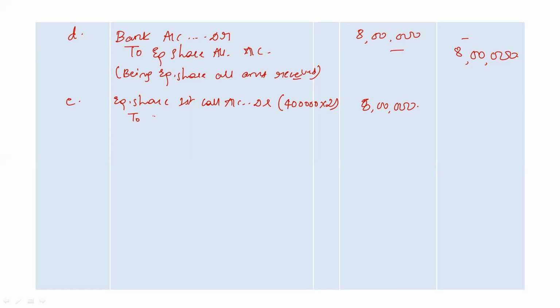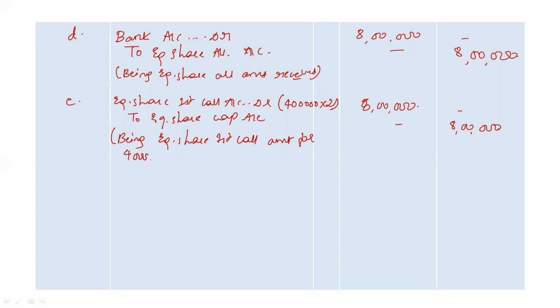To equity share capital account. This is the entry, correct? 8 lakh rupees. Write narration: equity share first call amount for 4 lakh shares due. Okay, still amount is due.